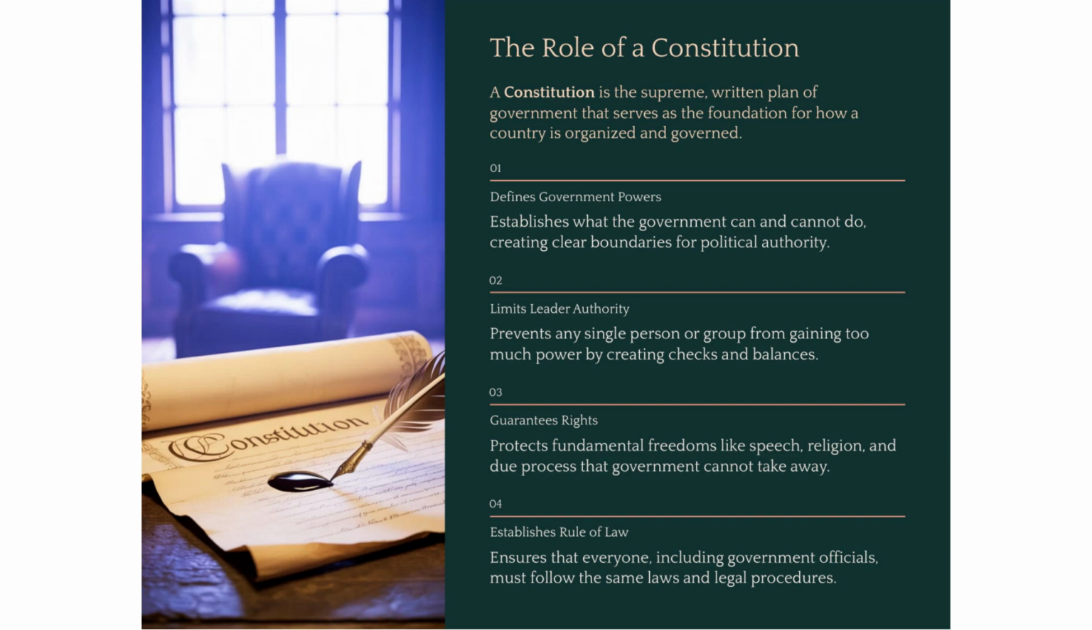No good government, especially a republic or a constitutional monarchy, can exist without a constitution. Think of it as the ultimate rule book for the government itself. It's a written plan that spells out exactly what the government can do, and perhaps more importantly, what it cannot do. It defines the structure of power and, crucially, it guarantees the basic rights and freedoms of the citizens. It is the highest law in the land.